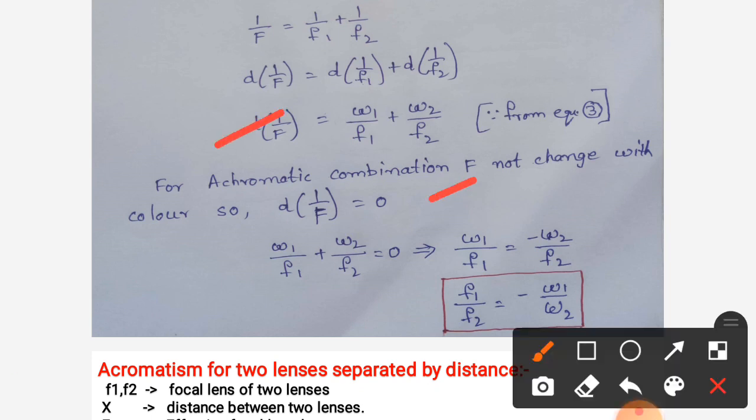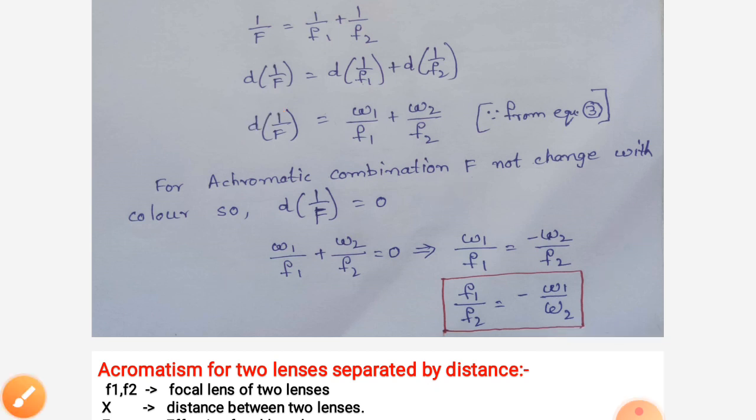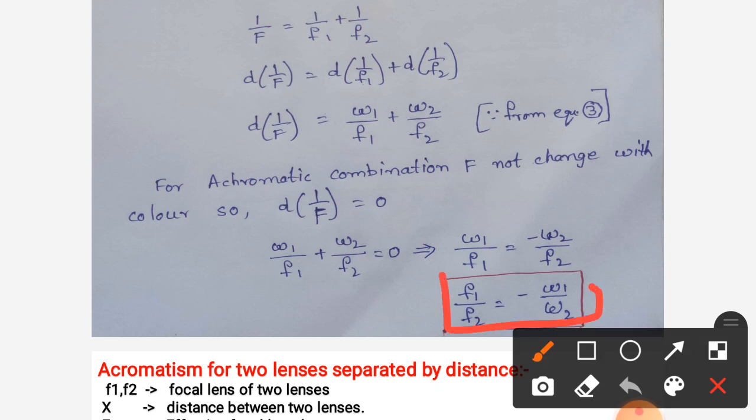Substituting 0 here, we get omega 1 by f1 is equal to minus omega 2 by f2. From this, f1 by f2 is equal to minus omega 1 by omega 2. This is the condition for an achromatic doublet when they are in contact.